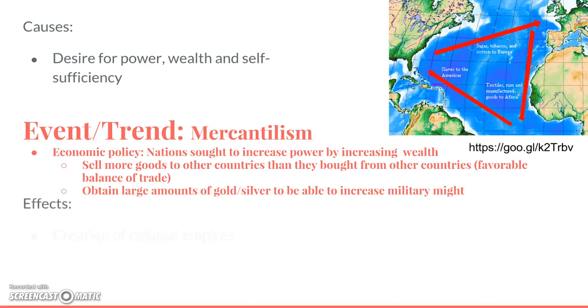What were the effects of mercantilism? Well, people would create colonial empires. In order not to have to buy things from other countries, they would try to grow and make everything by themselves. And again, this relates back to the triangular trade that we're looking at in this picture here, right? If you were a colony and you could get goods from the Americas, get them into Europe and sell them to other European countries, you'd be gaining more wealth.